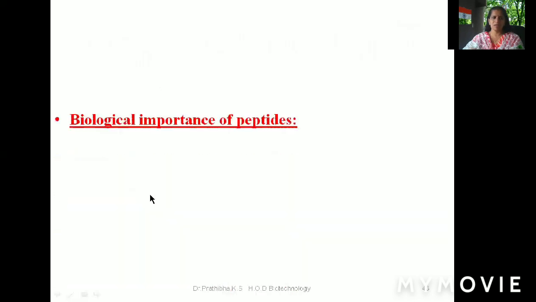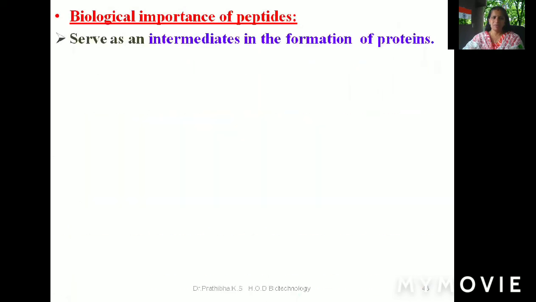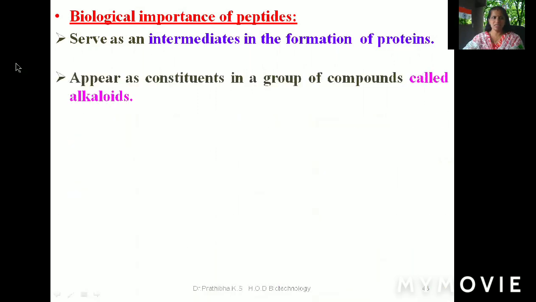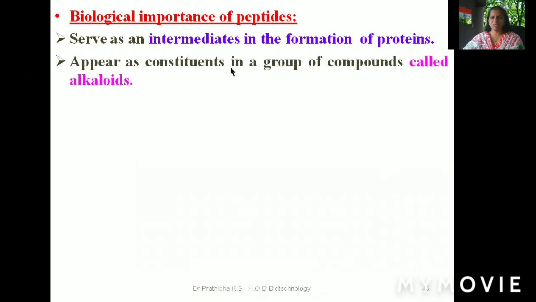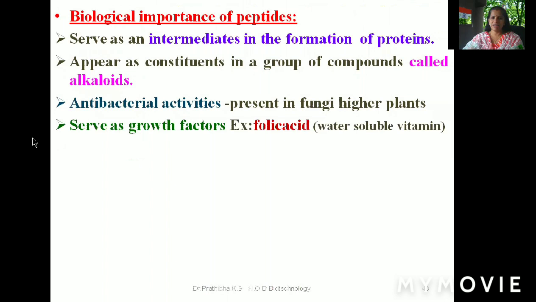Now let us go to the biological importance of peptides. These peptides serve as intermediates in the formation of proteins. They appear as constituents in a group of compounds called alkaloids. Antibacterial activities are present in fungi and higher plants, where we can see peptides and their functions.